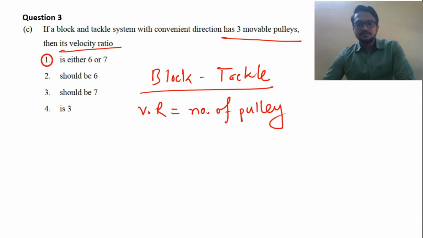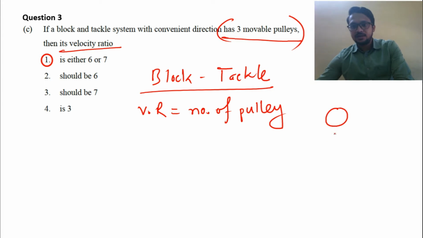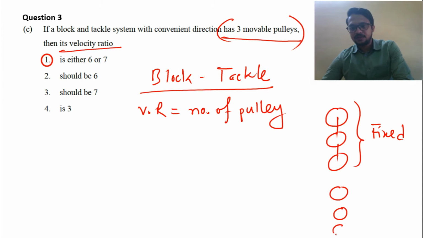But here 3 movable pulleys are given, it is not given how many fixed pulleys. In a block and tackle system, the upper part pulleys are fixed pulleys, and in the lower part a few pulleys are there, which are movable pulleys.